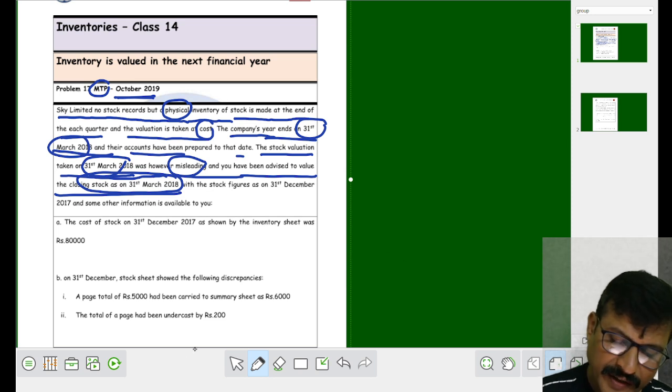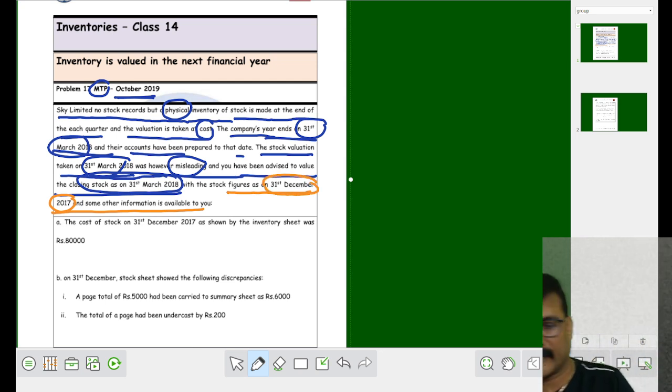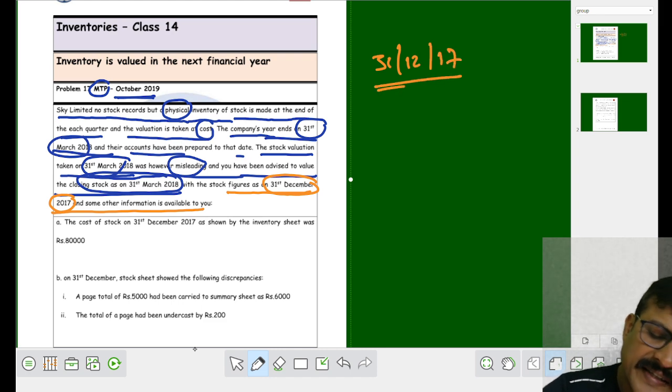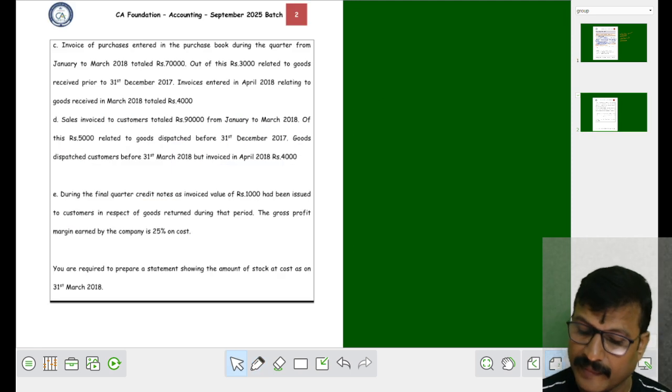The stock figure on 31st December 2017 is available. Fine. The stock on what date is given? The stock on 31st December 17 is given. What stock we have to calculate? We have to calculate the stock on 31st March 2018. Shall we move on? So now the problem number 17.